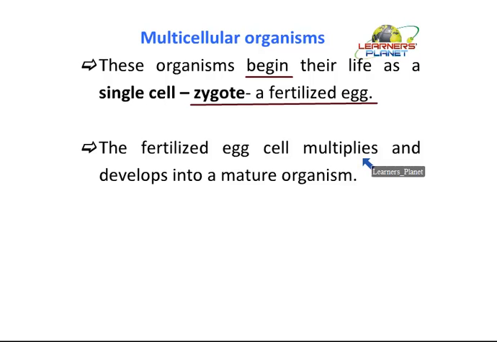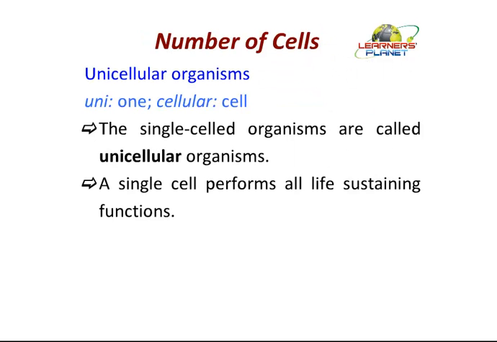And when this development or differentiation is over, then a mature organism would be produced. So this is why we are saying that these multicellular organisms, although they are made up of many cells, still begin their life as a single cell only. This is a very important fact of multicellular organisms.